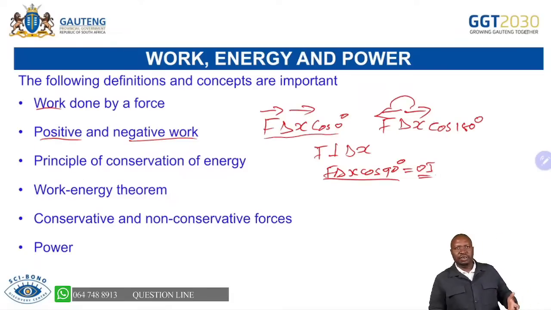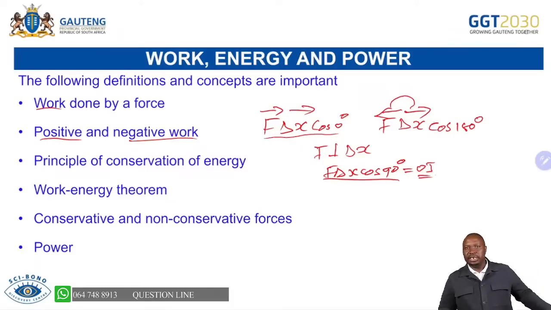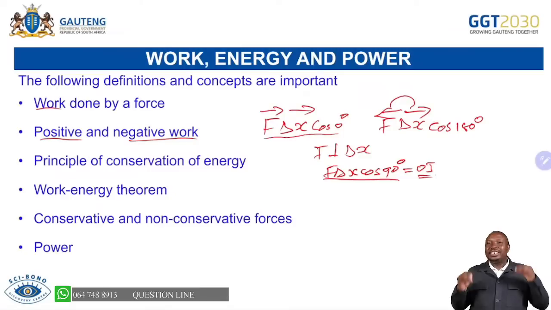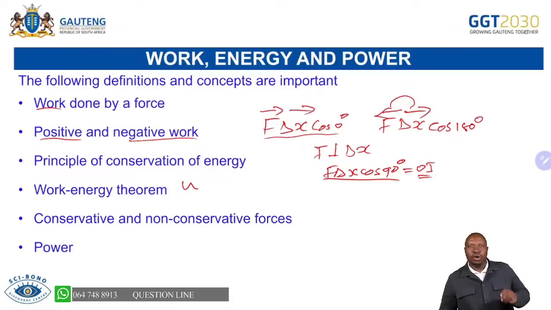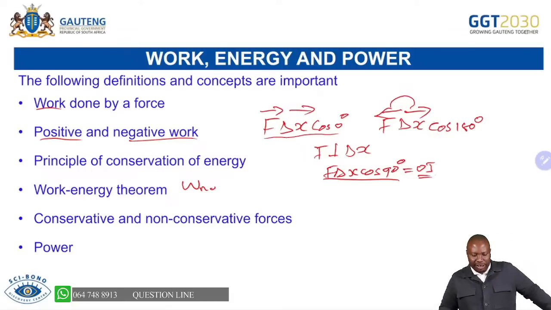The principle of conservation of energy, we talked about it. Energy cannot be created nor be destroyed, it can be transferred from one form to another. The work energy theorem, which you are taking directly from the data sheet: work net equals change in kinetic energy, and then you are able to state it as is written on the data sheet.